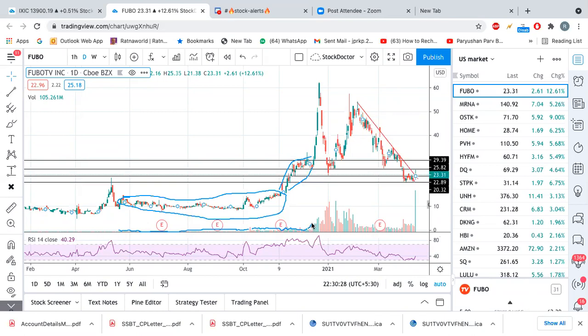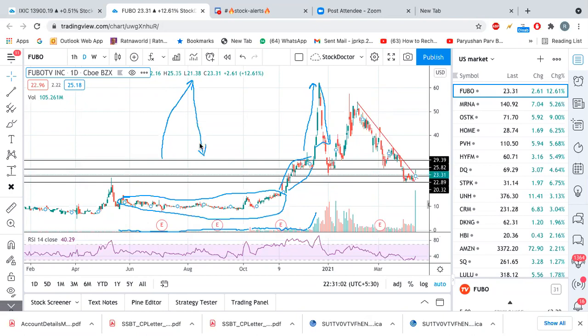Then the volume spiked, the stock made a parabolic up move, and then the stock started sliding down immediately. The way it went up, it started going down the same way. One more thing: if there is a parabolic move in the stock like this, not 40 or 45 degrees but near about 80 to 90 degrees, then there is a high probability it falls down in the same way.